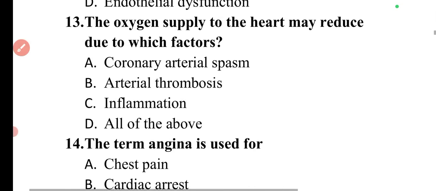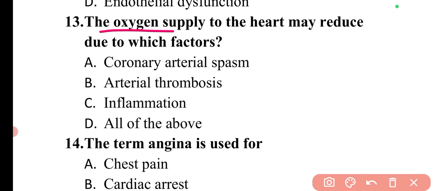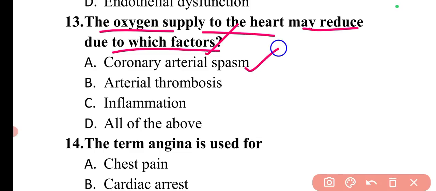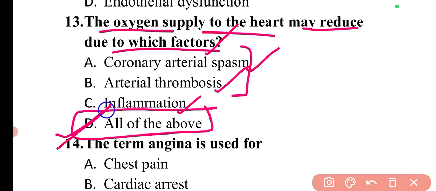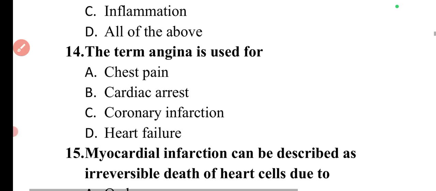Then moving to the next question. The question is, the oxygen supply to the heart may reduce due to which factors? The oxygen supply to the heart may reduce due to coronary artery spasm. It can be due to arterial thrombosis or inflammation. These all are the factors due to which the oxygen supply to the heart may reduce. So option D, all of the above, will be the correct answer.